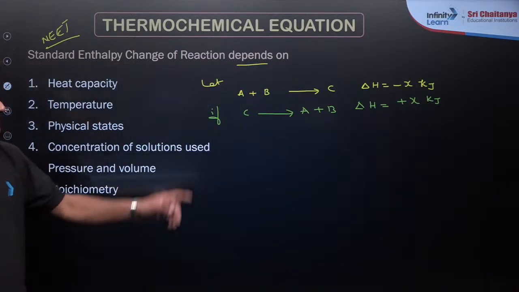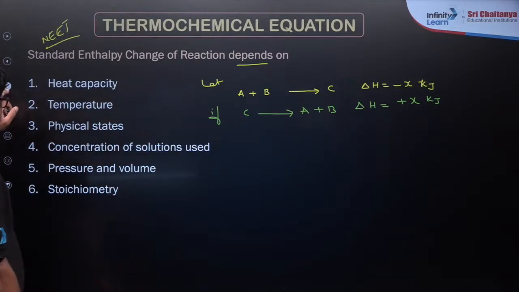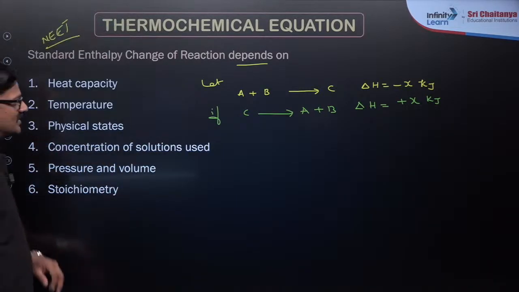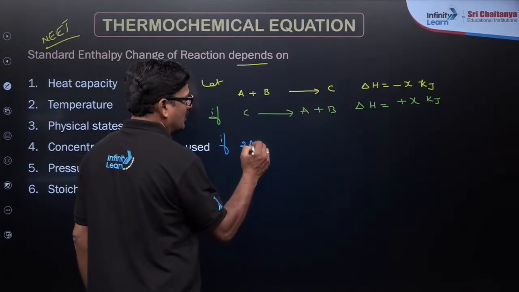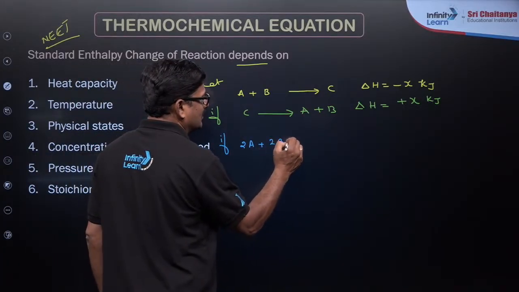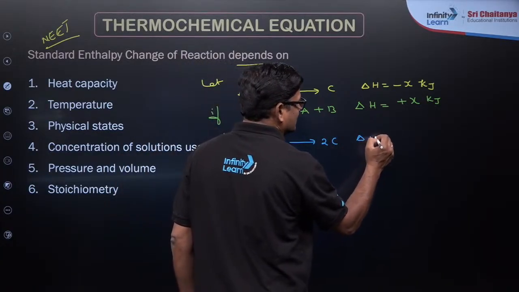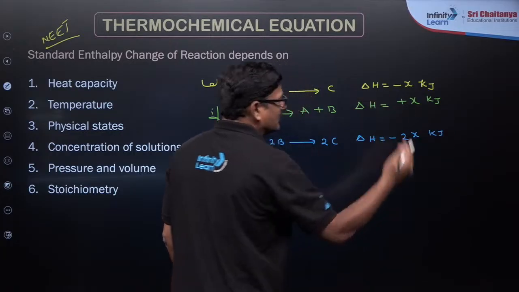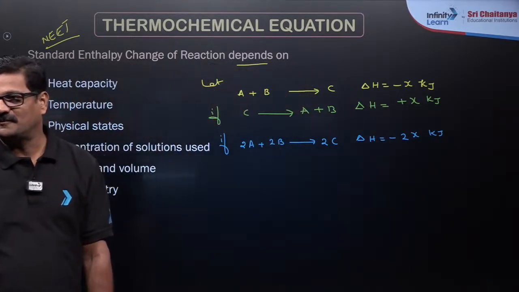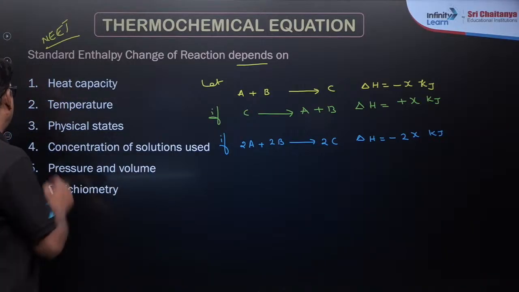Okay, with reference to this, you want to just multiply this reaction. Let us say if 2A plus 2B gives rise to C, so delta H is equal to minus 2x kilojoules. Is it understood? Clear?